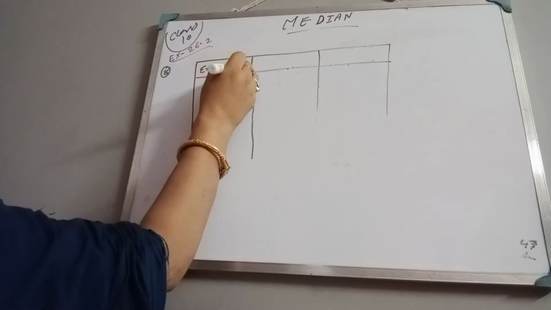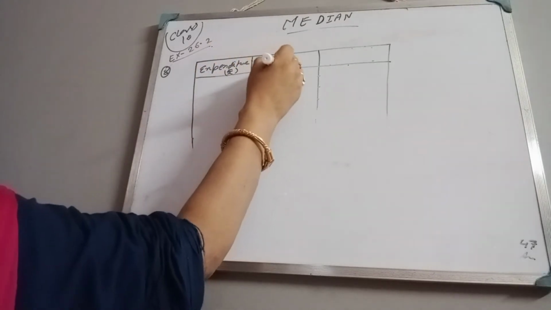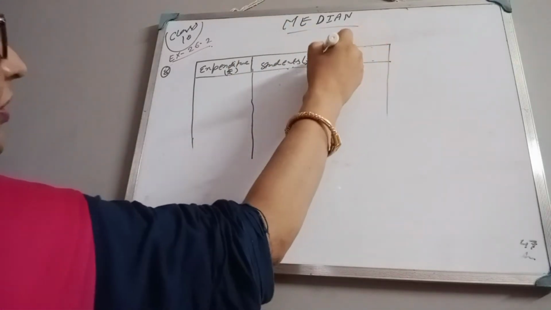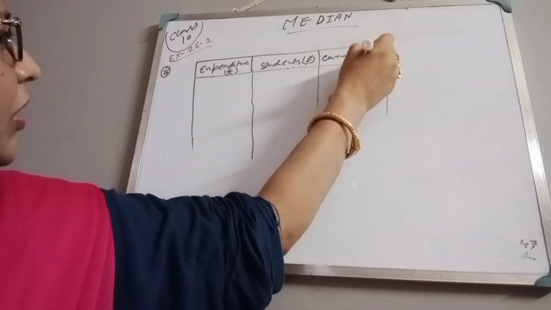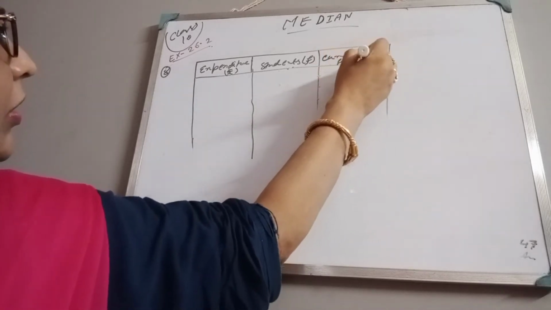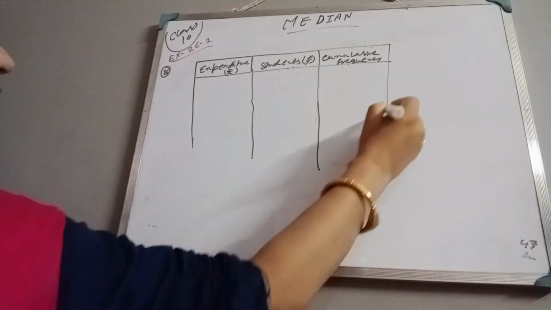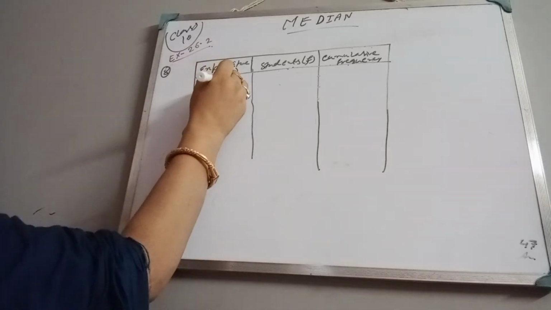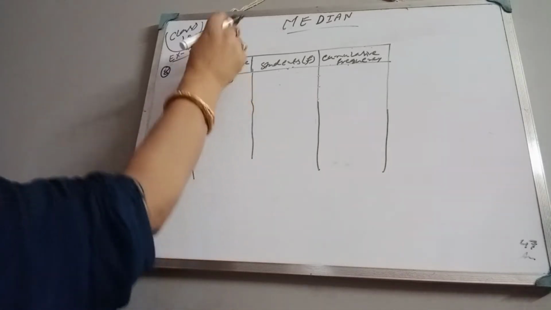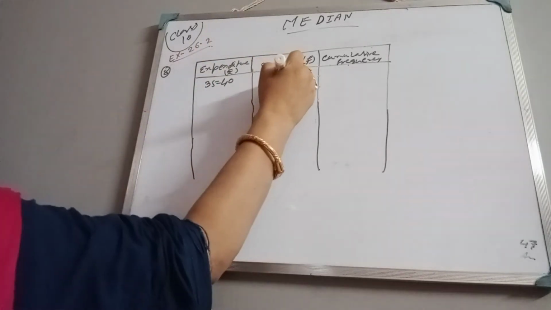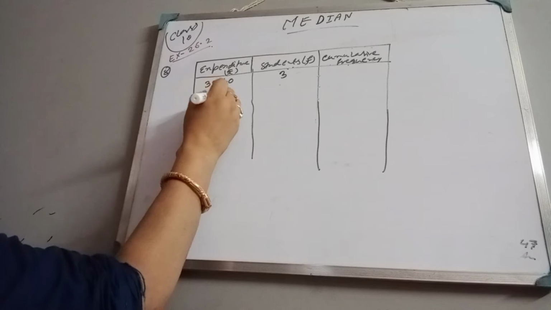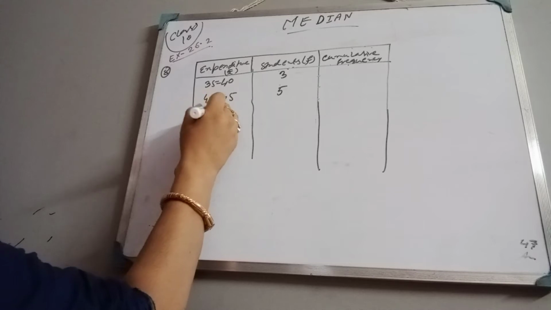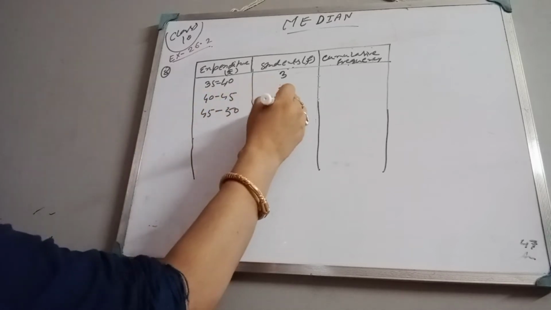Expenditure, obviously, it is given in rupees, and then number of students, that will be the frequency, and then cumulative frequency. Now, the group frequency: 35 to 40, this is 3. Next 40 to 45, this is 5. Next 45 to 50, this is 6.